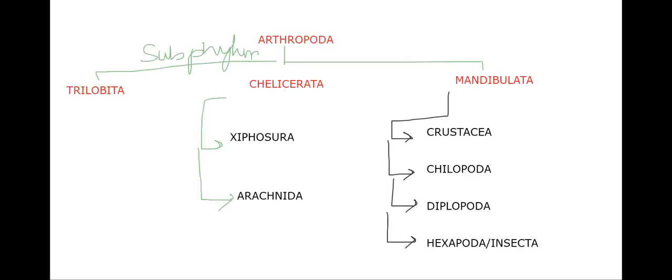Let me show you once again the classification. Phylum Arthropoda has three subphyla: Trilobita, Cheliceraata, Mandibulata. Xyphosura and Arachnida are the classes of Cheliceraata. Crustacea, Chilopoda, Diplopoda, Hexapoda or Insecta are the classes of Mandibulata. Now let's take some examples of them, and then afterwards we'll go into the characteristic features.